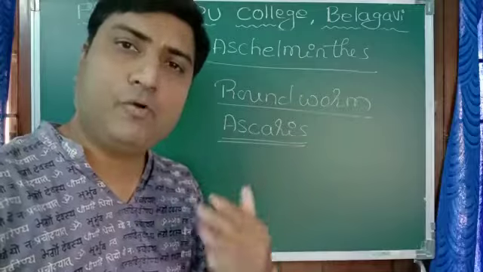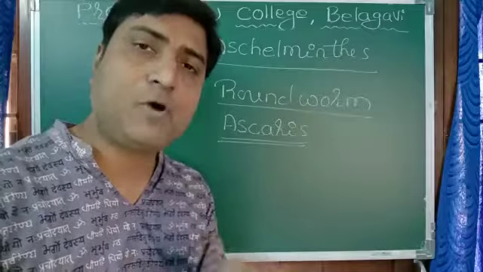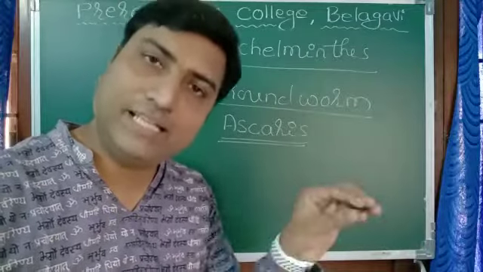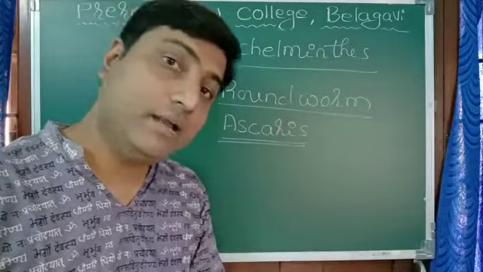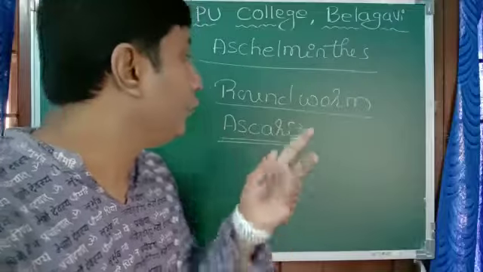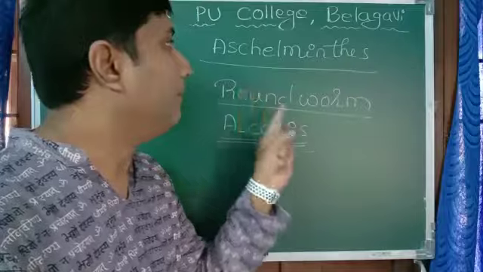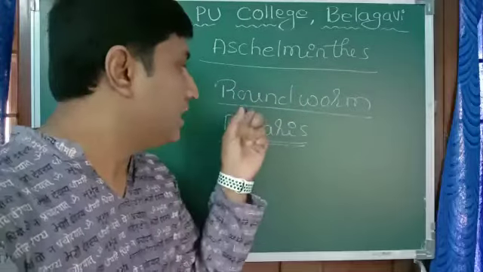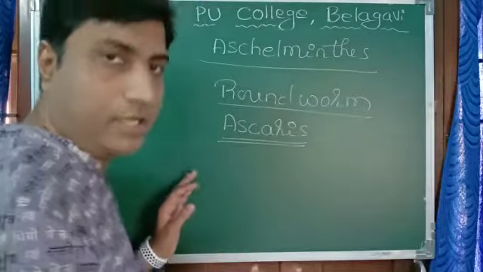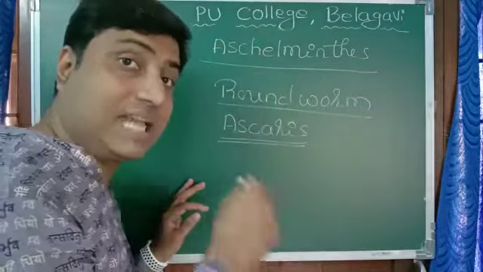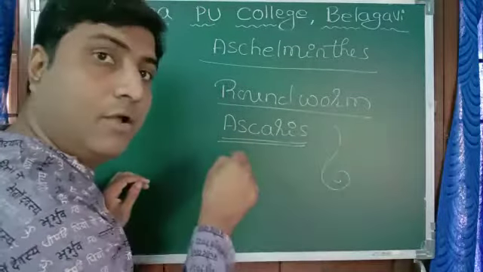Through contaminated food and water, they enter into our body. Why are they common among small kids? Because small kids play with soil, the eggs are present in the soil, and through their mouth they enter into the stomach or intestine, and there the egg hatches out into Ascaris. That is one of the best examples for Aschelminthes. In Ascaris, we can clearly distinguish between male and female. Male is smaller and female is longer. Second difference, the male at the end has a curving, which is not present in the female.